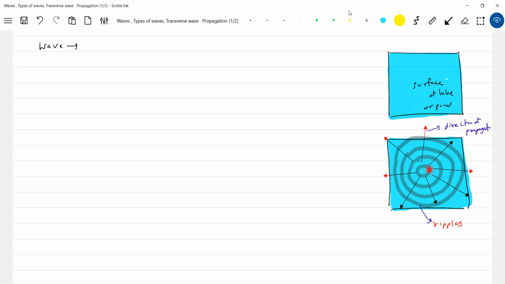Then what do you notice? You see that the papers which are floating start moving up and down. Will those floating papers move away from the center? No, they'll be there only, vibrating up and down. And you can see some sort of disturbance propagating, the surface wave propagating. This is what happens here.